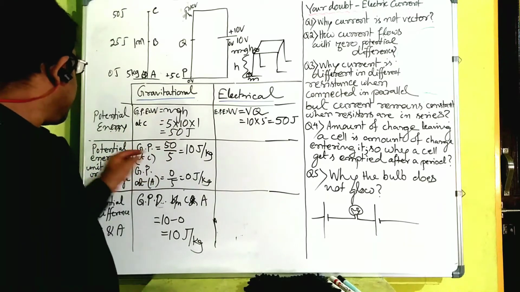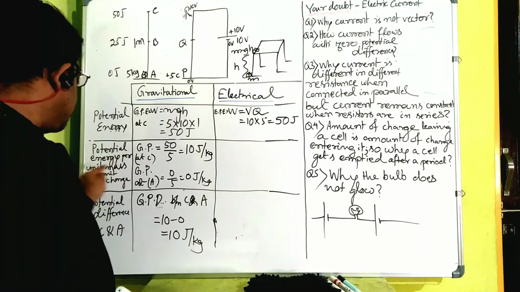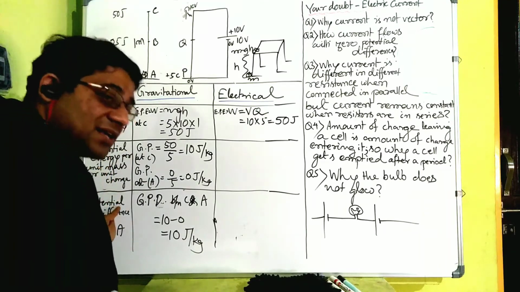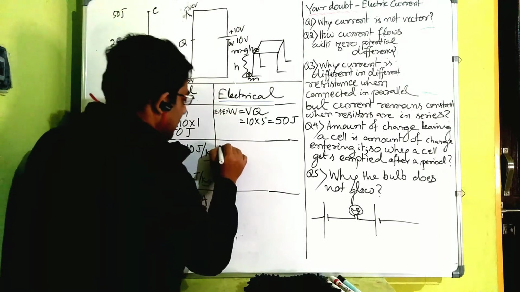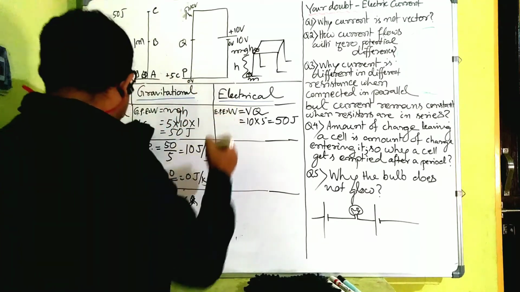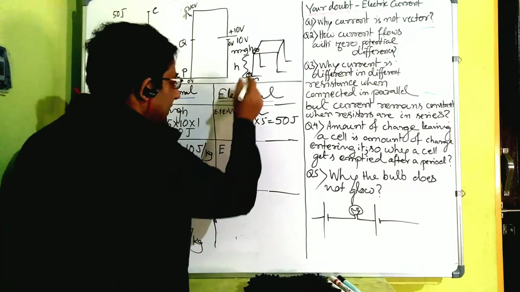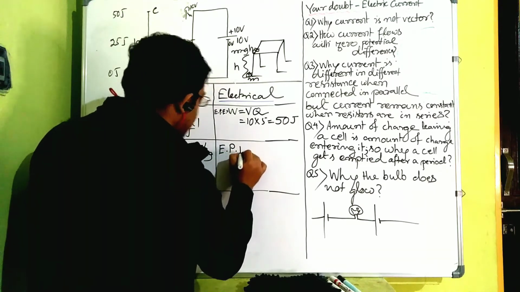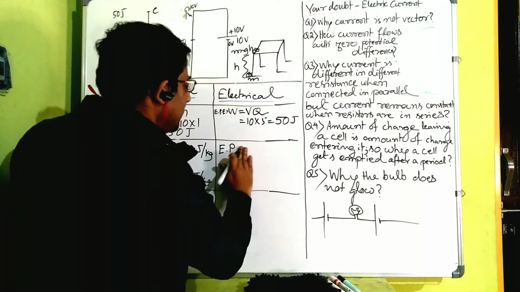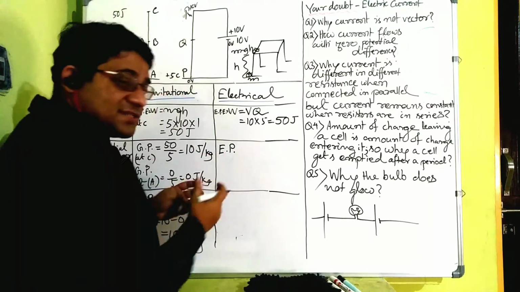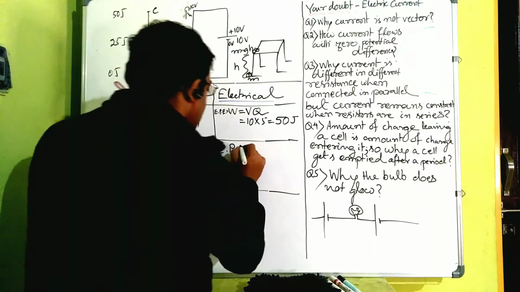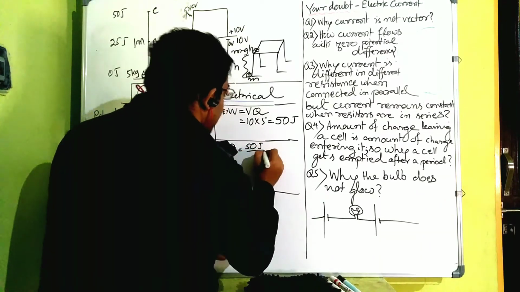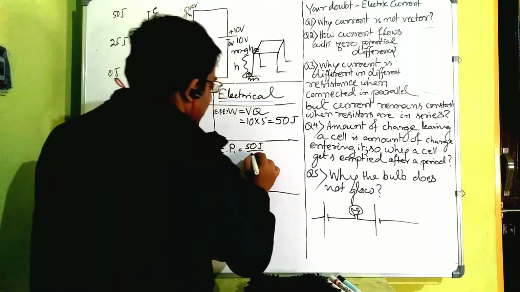Now if we are calculating potential energy per unit mass, that was the gravitational potential. Now potential energy per unit charge will be electrical potential. So I am writing electrical. By the way, I have already made the electrical potential energy column, so electrical potential only. Potential is potential energy per unit charge, and it will be equal to how much? 50 joule divided by how many coulomb we are moving? 5 coulomb we are moving.